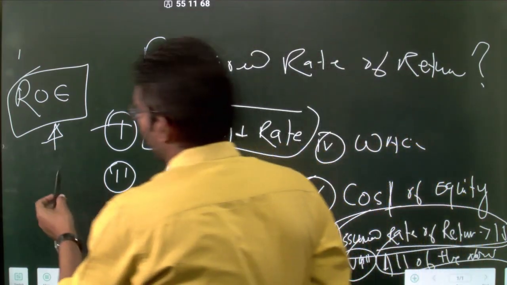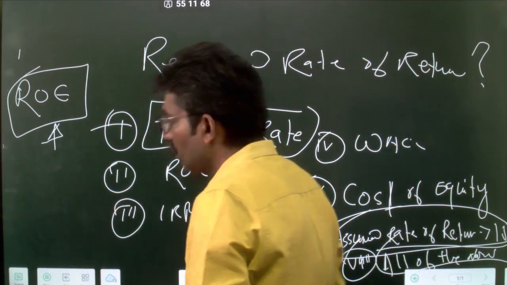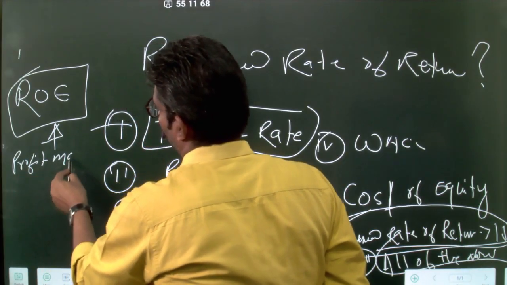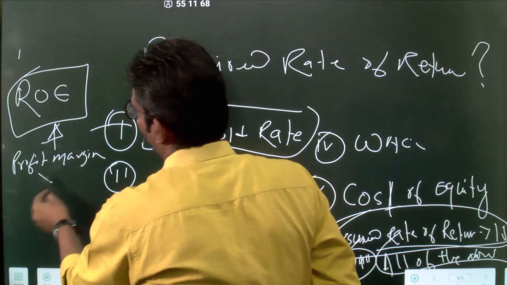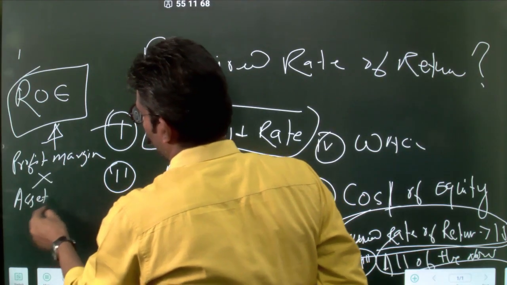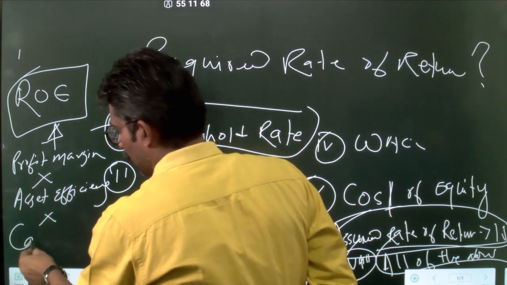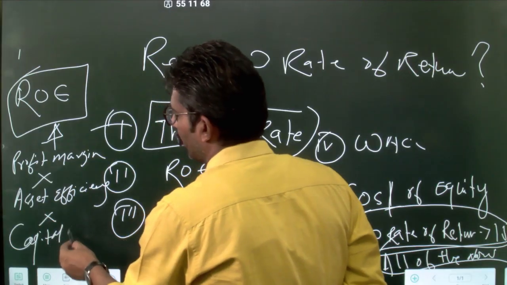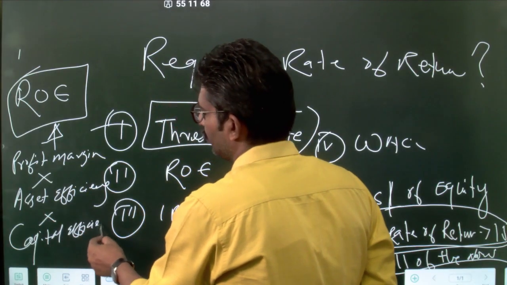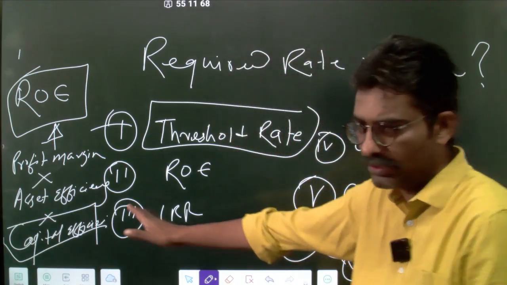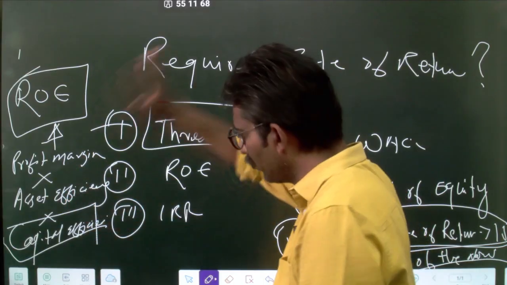So that is answered by your DuPont formula, which is profit margin, multiplied by asset efficiency, multiplied by capital efficiency. Yes, those formulas are named that way, but I am calling it this way. This is your asset multiplier or equity multiplier, whatever you call it. It's one and the same. I'll prove that when I'm teaching ROE.